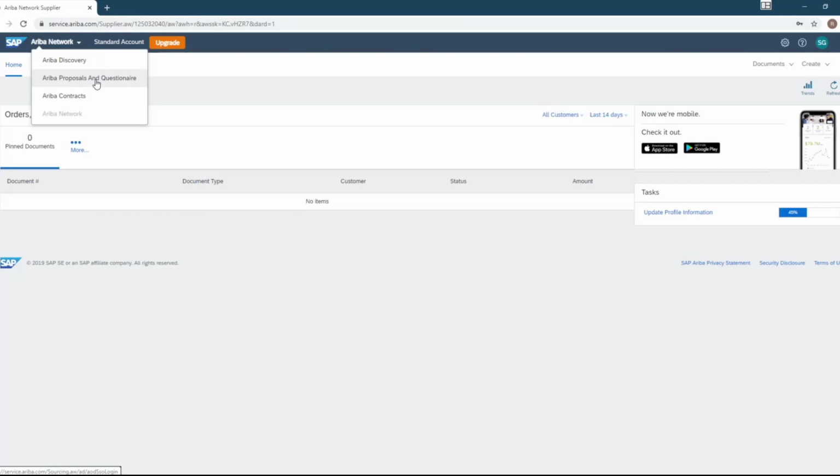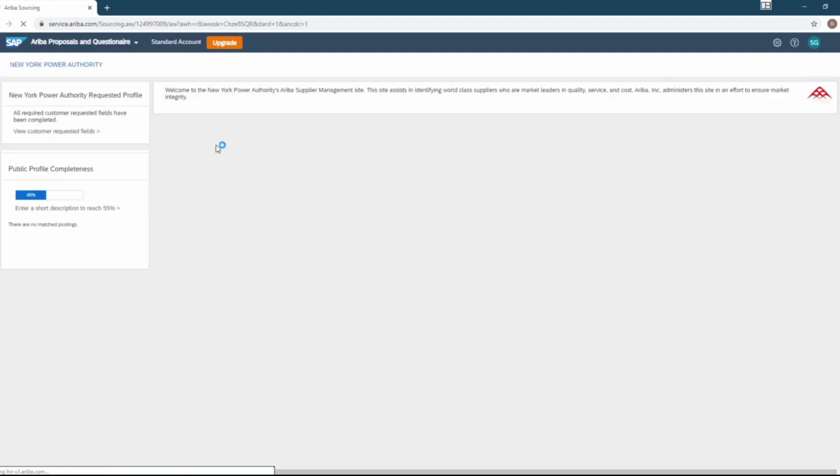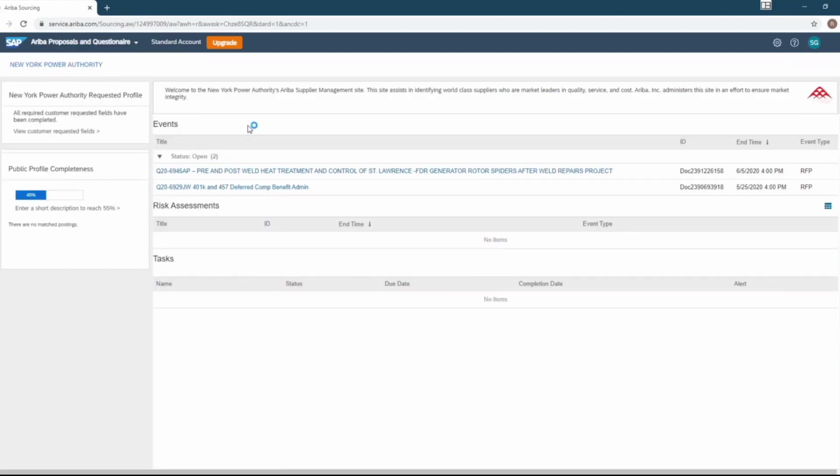Nextly, we have Ariba Proposals and Questionnaire. Once you select this, this will take you into the Ariba Sourcing module. Give a second to load here. Okay, and as you see here, we have an Events tab. The Events tab will have all of the events that your organization has been invited to. It can be an RFP, an RFI, or an RFQ.